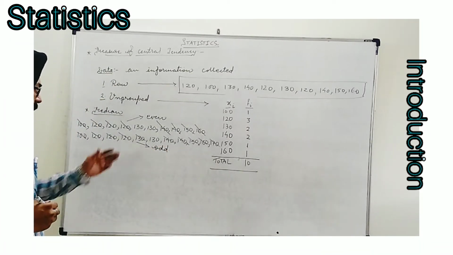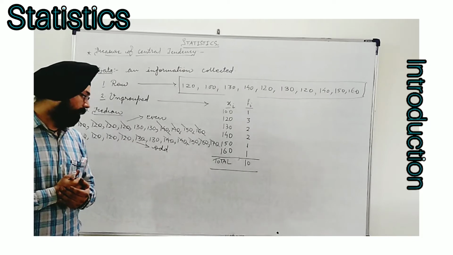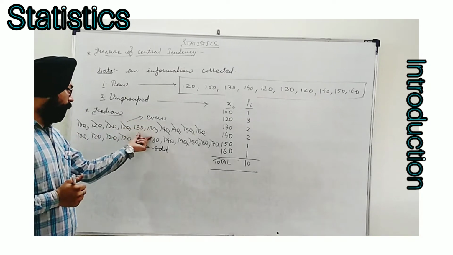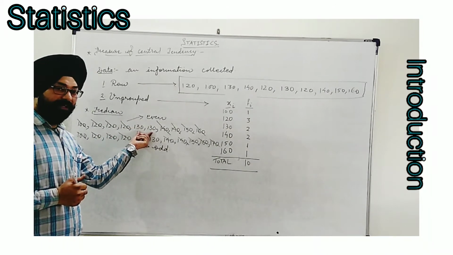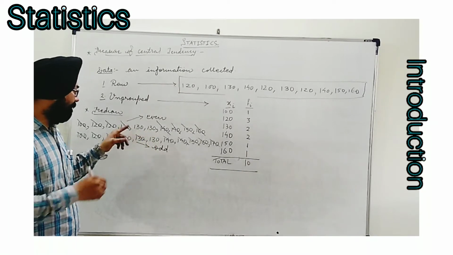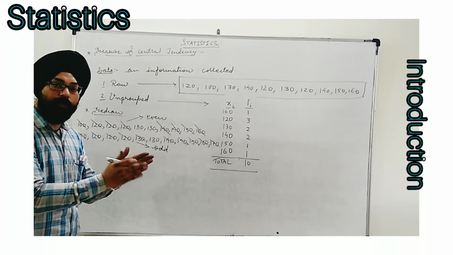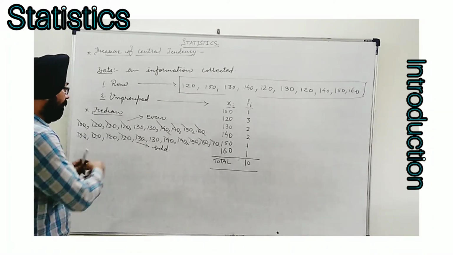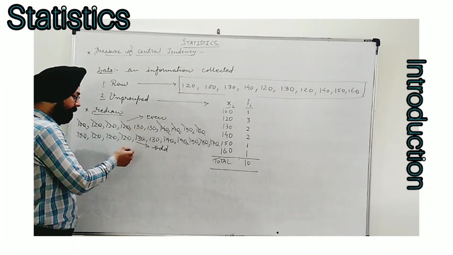When it was even, two values were left in between, and we cannot cancel them, because if we cancel them nothing is left in our hands.